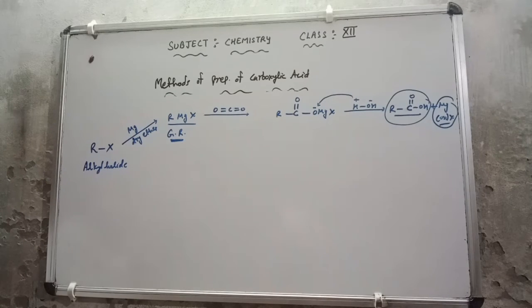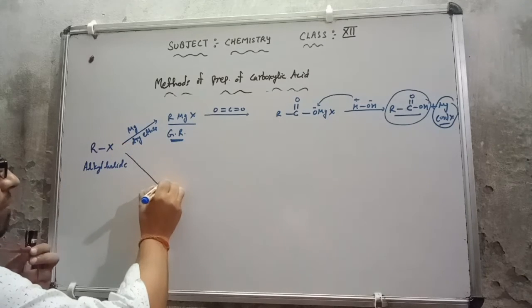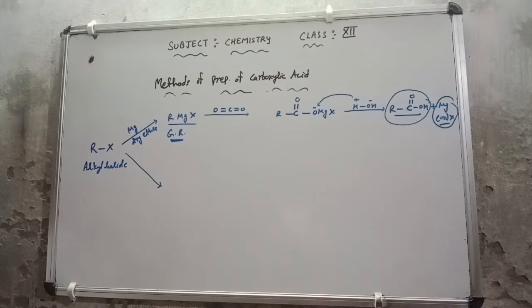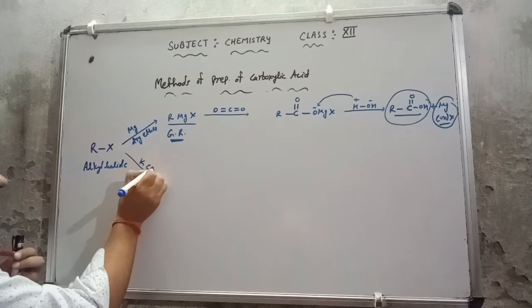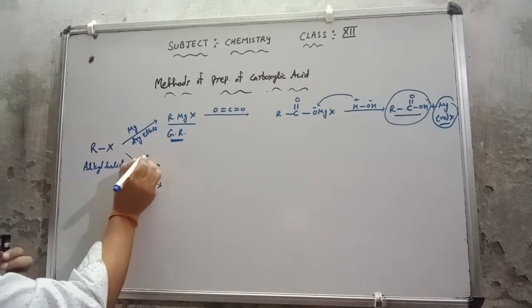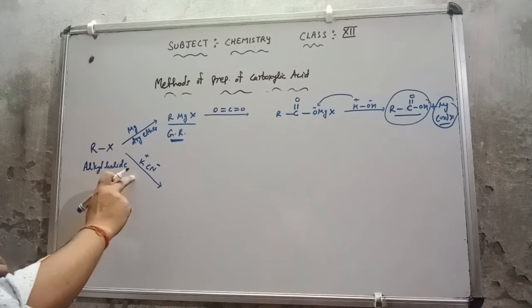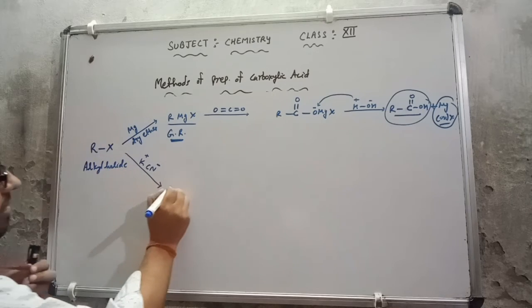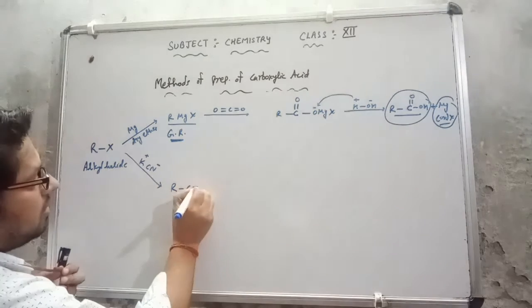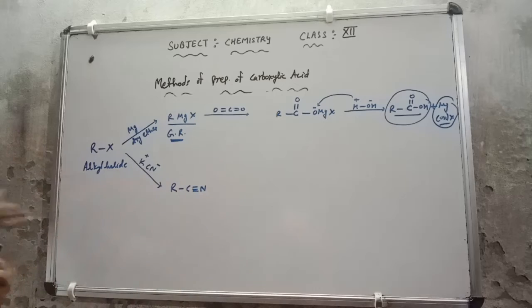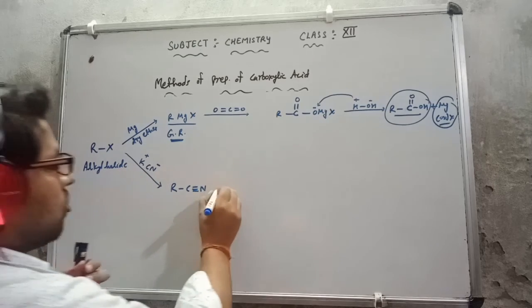Now this is one more way I am discussing. Suppose it is going to react with potassium cyanide, KCN. This is negatively charged, this is positively charged. So what happens from here? This will react, then the halogen will be released as KX, and CN will be attached there. I get RC triple bond N. Just now we have made it from the cyanide group also, how to make it. So this is going to hydrolyze.